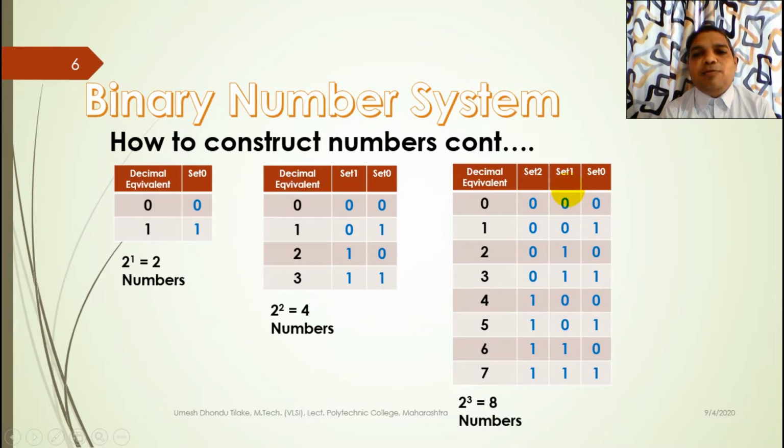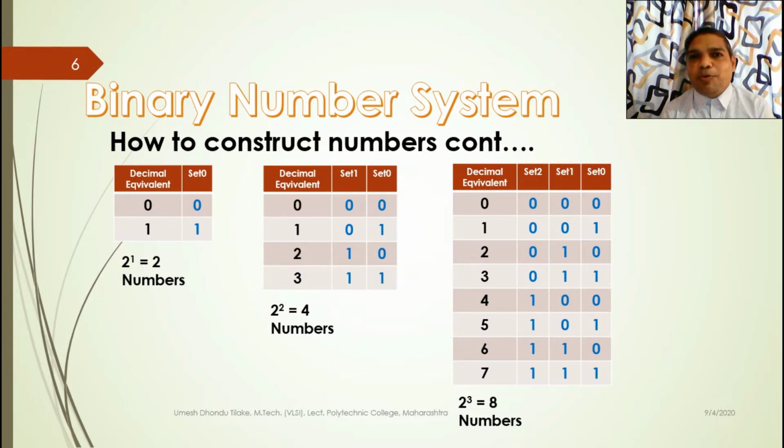Then consider set 1: 2 times digit 0 is used, 2 times digit 1 is used, 2 times digit 0 is used, 2 times digit 1 is used. Now see in set 2: 4 times digit 0 is used, 4 times digit 1 is used. So this is another way to write binary numbers.